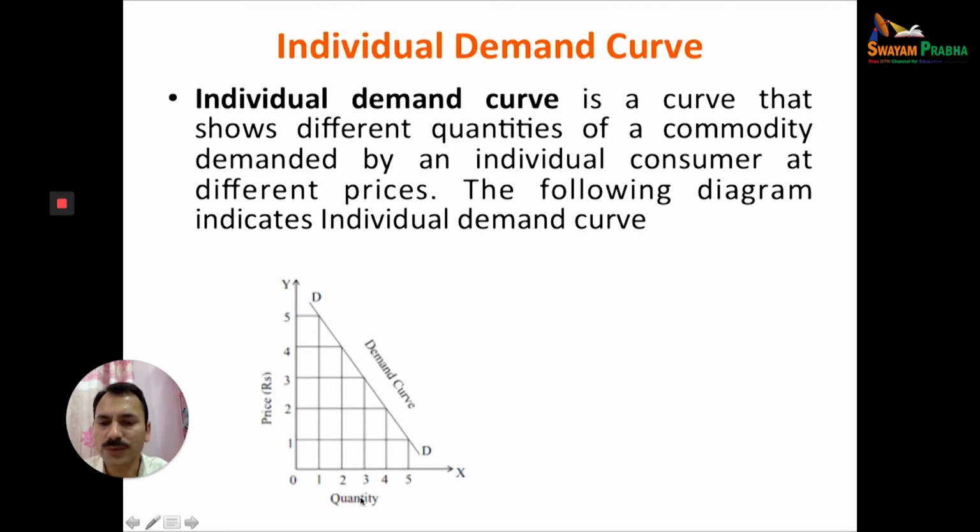On the X-axis we have quantity demanded. On the Y-axis we have price. The relationship will remain the same, meaning the higher the price, the lower the demand, and the lower the price, the higher will be the quantity demanded. But the difference between the market demand curve and the individual demand curve is that the individual demand curve will be steeper. The DD will be steeper as compared to the market demand curve. Market demand curve will be flatter.